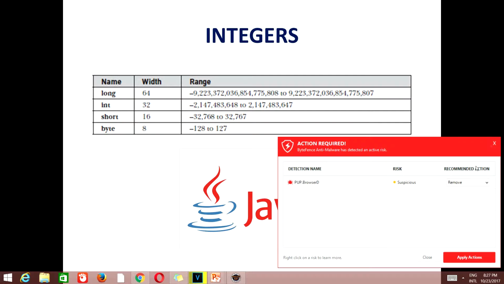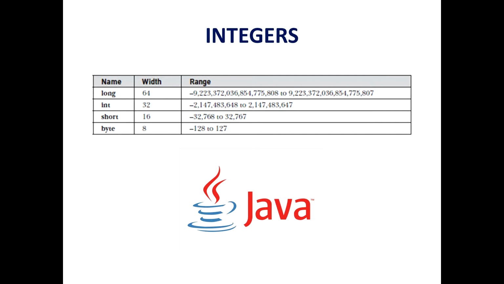They are also useful when you're working with raw binary data that may not be directly compatible with Java's other built-in types. Byte variables are declared by using the byte keyword. I will be showing you in the demonstration in this video as well. For example, you can see the declaration here.